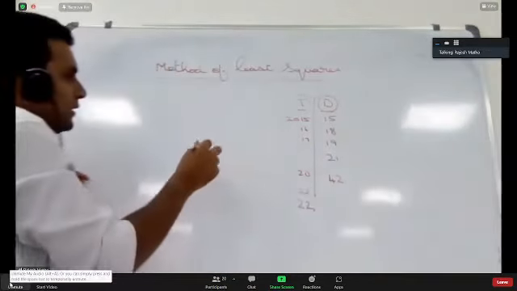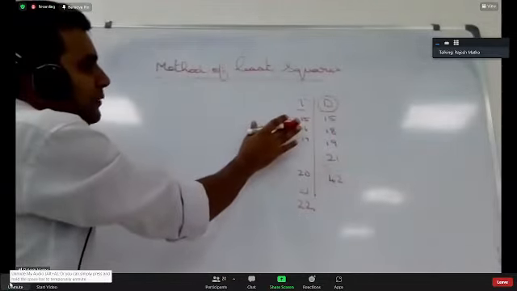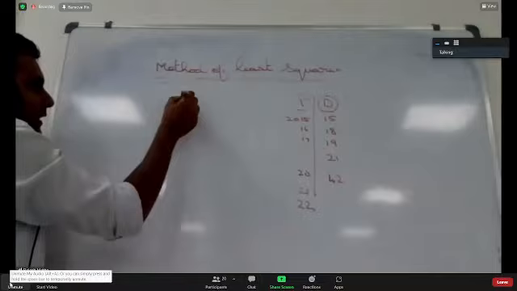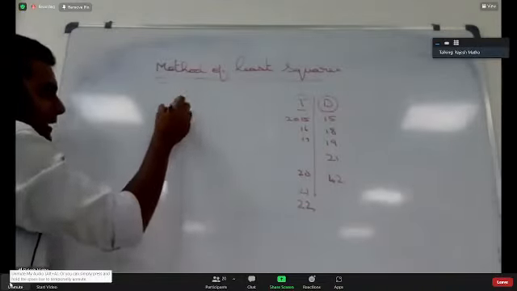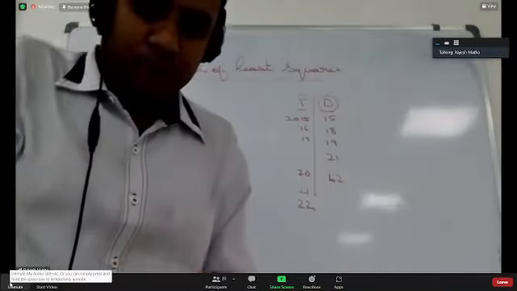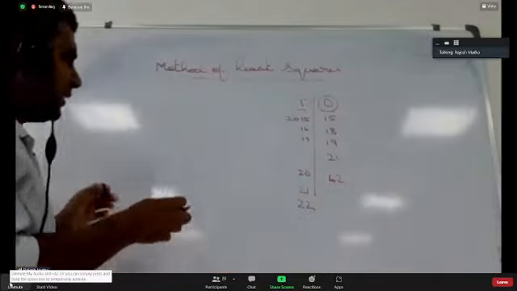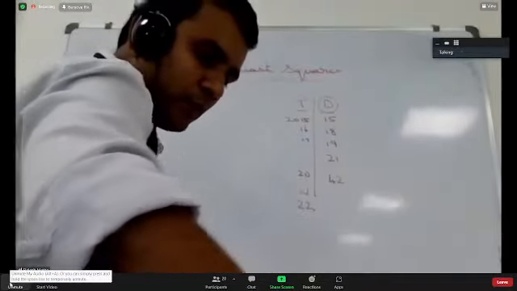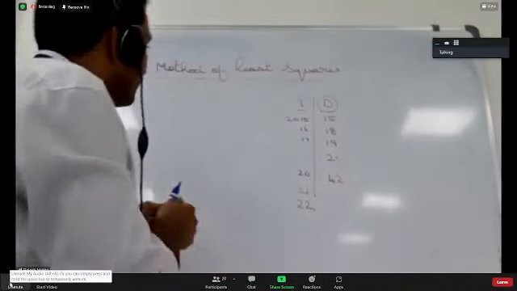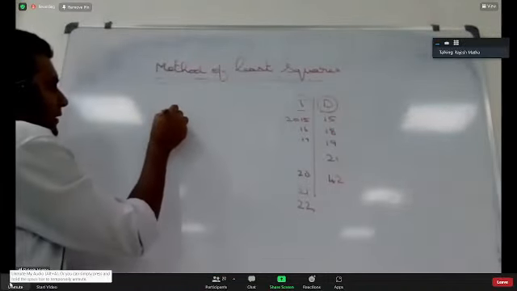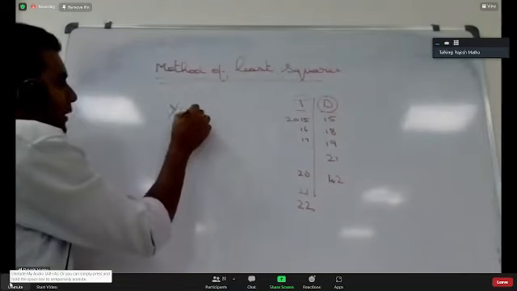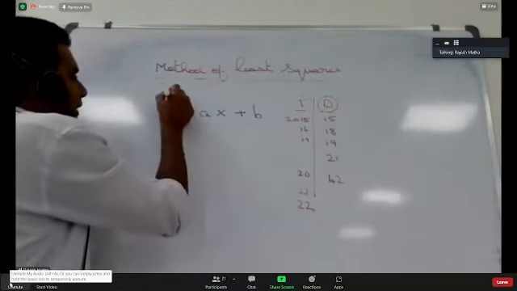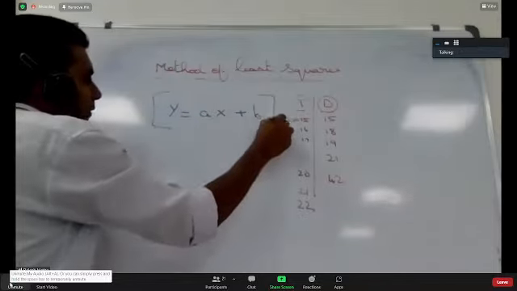The equation which will show the relationship between time and demand will look like this, which I am writing on the board now. The equation will be of this form. It is a linear equation which takes two variables. And it looks like this. It is y equal to ax plus b. This is how the equation will look like.